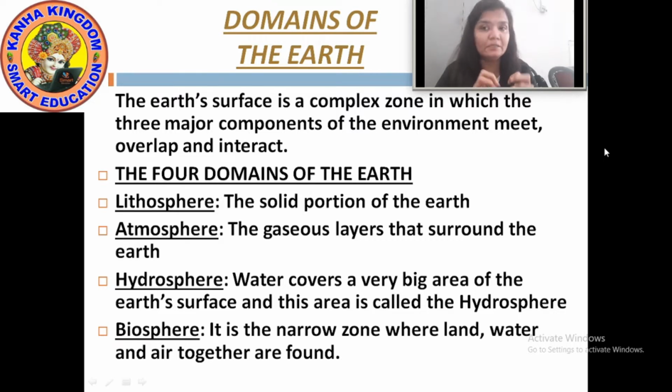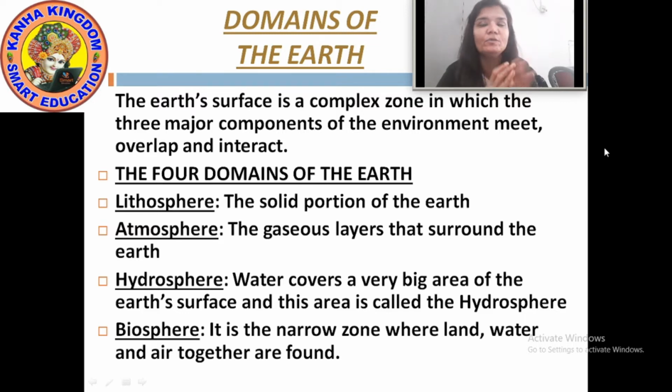Now by the word litho, what is litho? Litho means stone. So lithosphere means the solid portion of the earth. The solid portion of the earth is lithosphere. Atmosphere. What is atmosphere? Atmosphere is the gaseous layer that surrounds the earth.